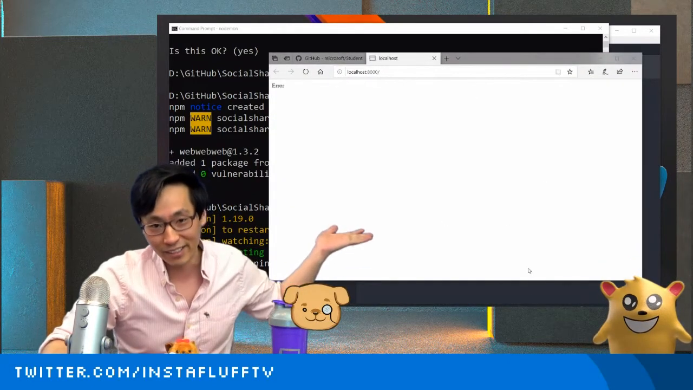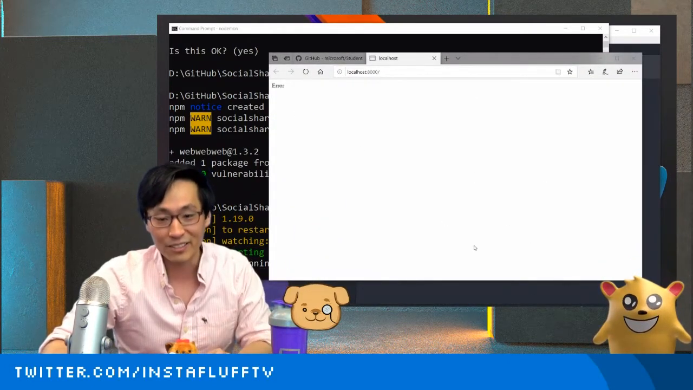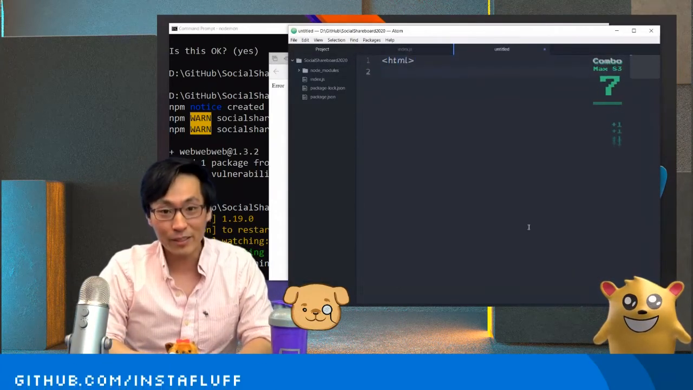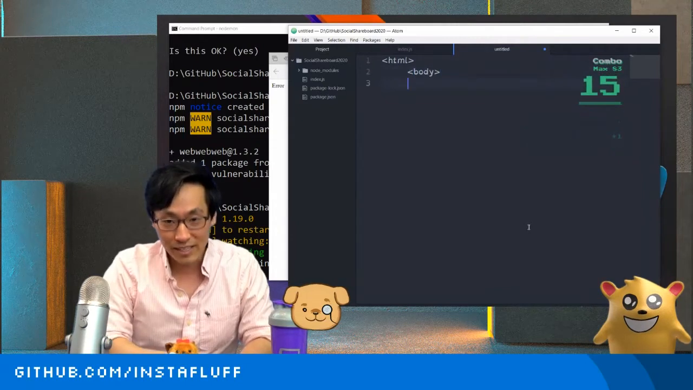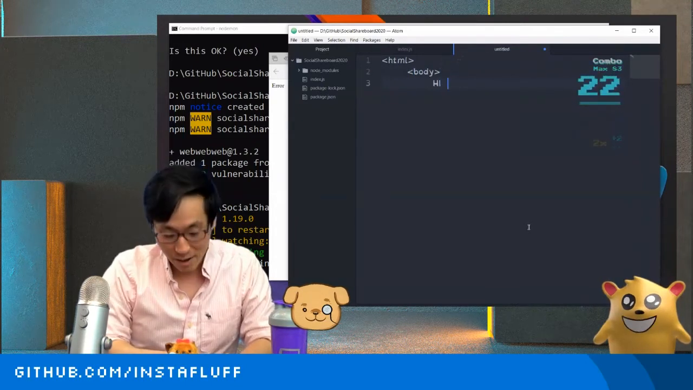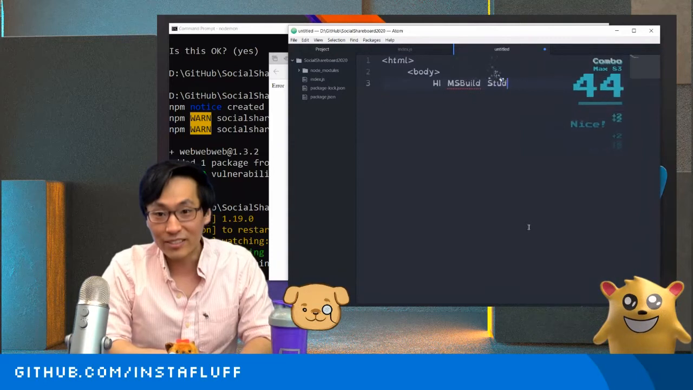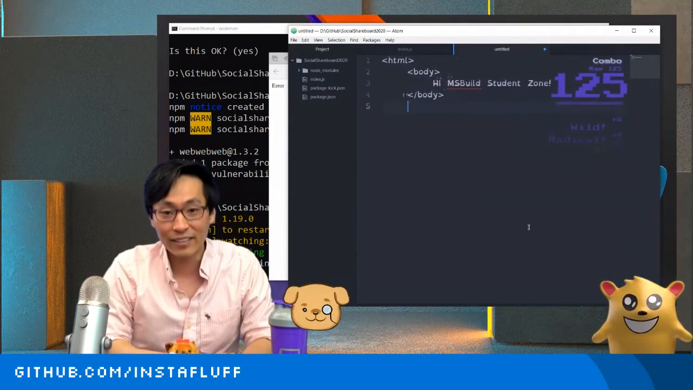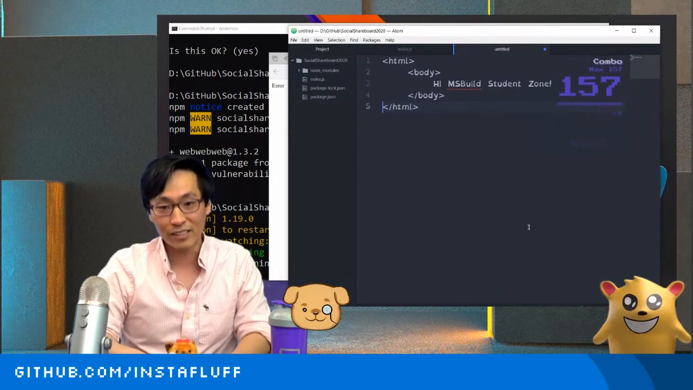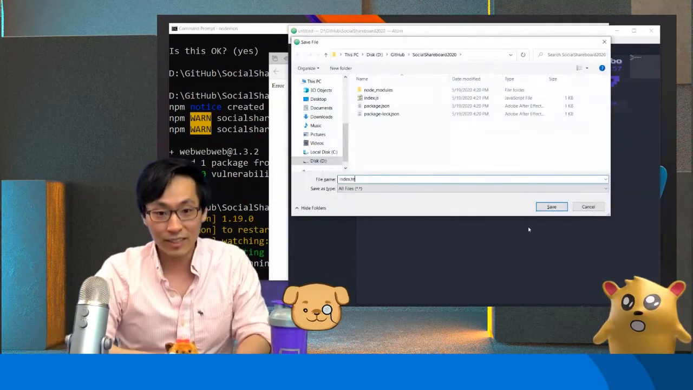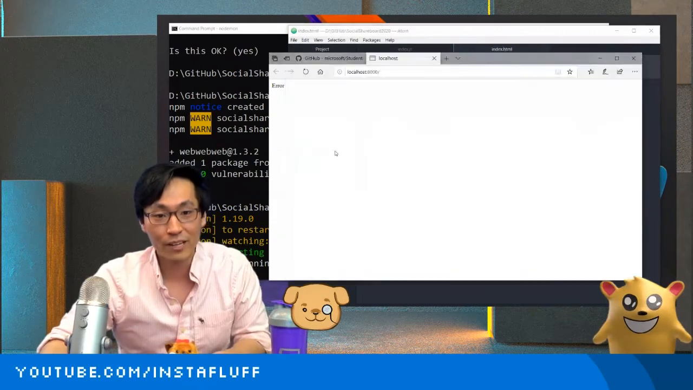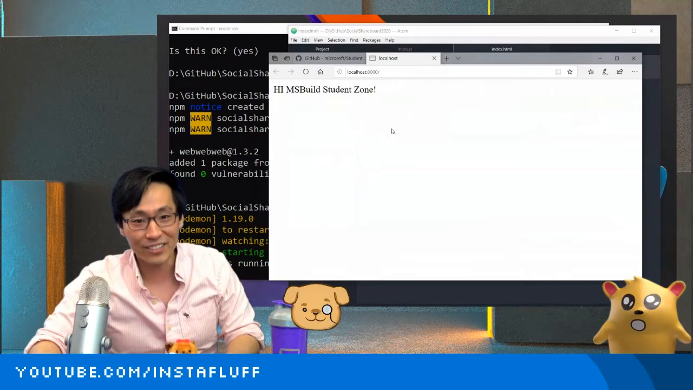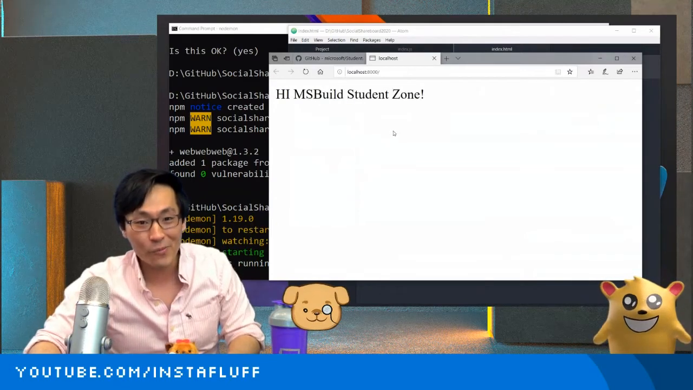You don't see anything here yet, and it's an error because there's no actual web page, but I can create a web page really quick. It's like HTML, body, hi, MS Build student zone. We'll close out the HTML file here and name this index.html. Then if I refresh, check it out. Oh, I'm going to zoom in so you can actually see it. Hello, Microsoft Build Student Zone.